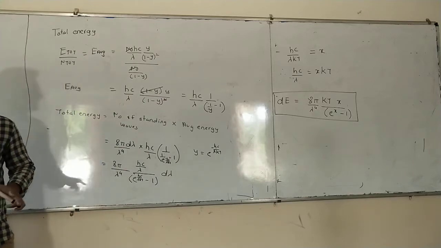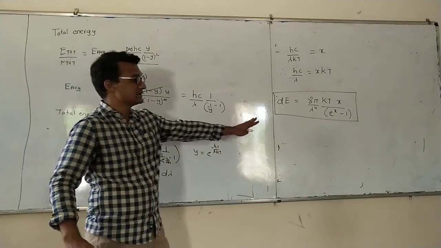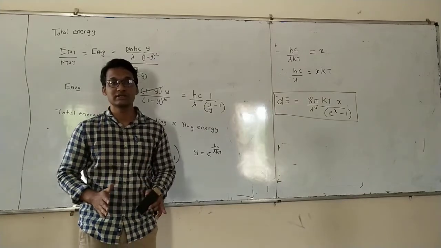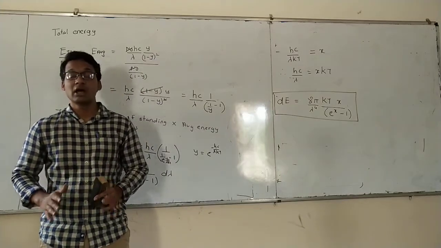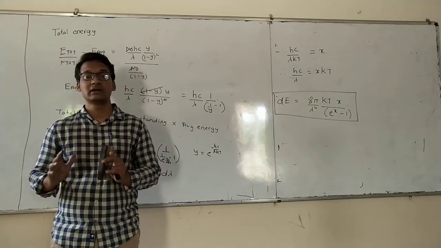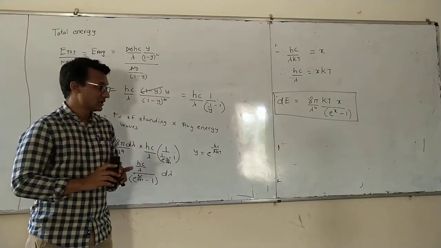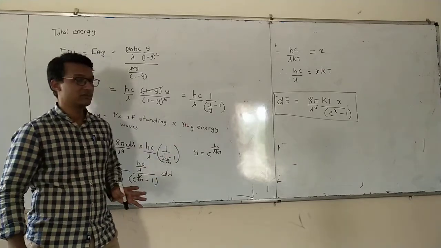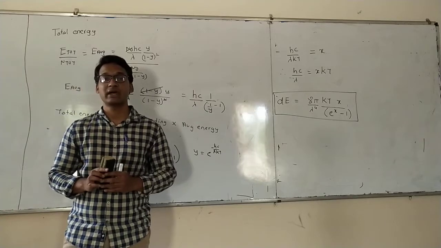Now what we have to understand is that this equation is applicable for the whole graph. It is applicable at shorter wavelengths and it is also applicable at longer wavelengths, at lower temperatures and at higher temperatures. Now, if it is applicable for all the values, then we should be able to verify this law.